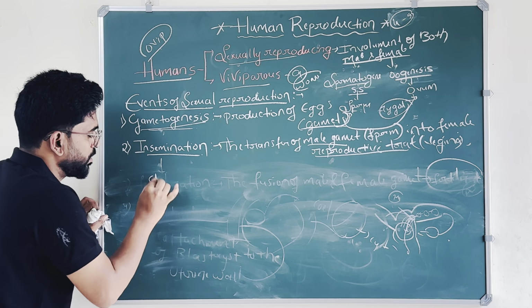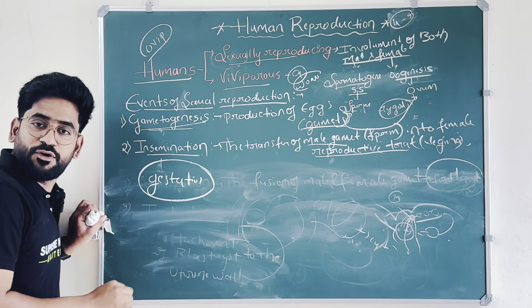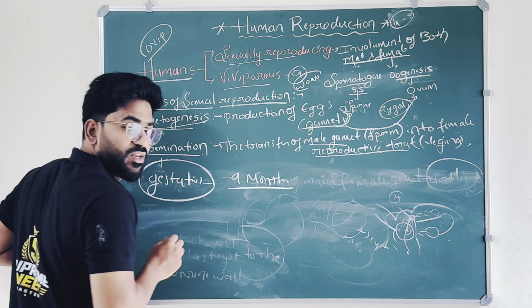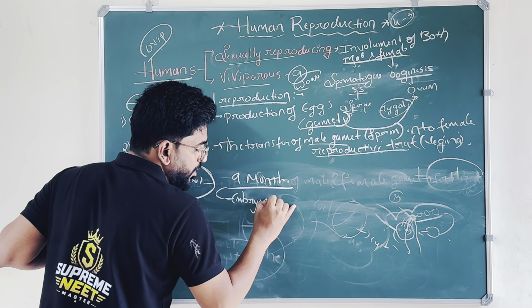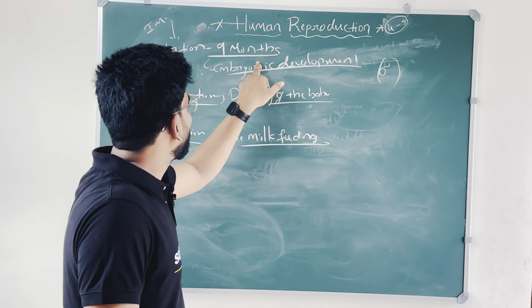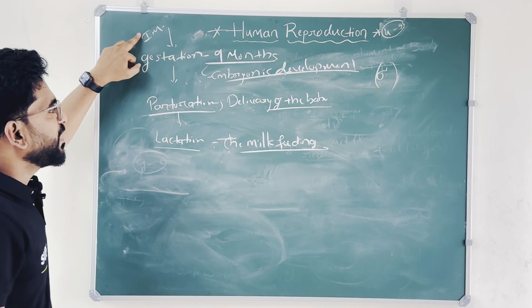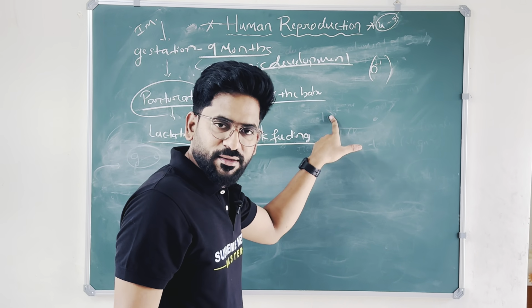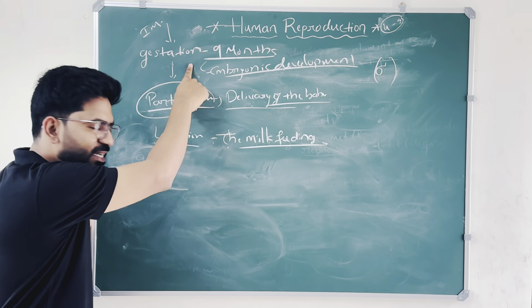Now we'll discuss gestation. It's around 9 months, and we call it the embryonic period. The embryonic development of the baby is called gestation. After implantation, gestation. After gestation, parturition. What is parturition? The delivery of the baby is called parturition. The development of the baby is called gestation.